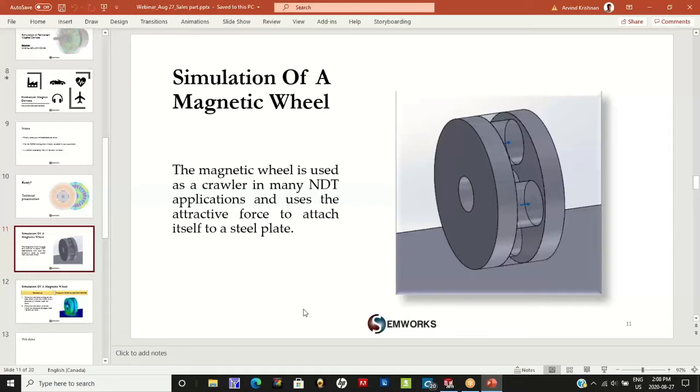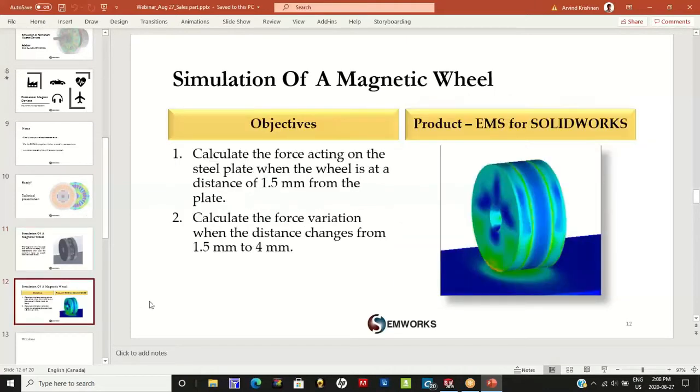Okay, we are only going to look at one function that it serves in this NDT application, the function of attaching itself to any steel surface. The magnetic wheel that you will find in these crawlers has to attach itself to the steel. Now the objective of today's simulation is as follows.